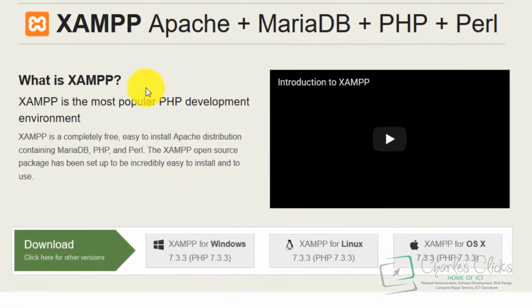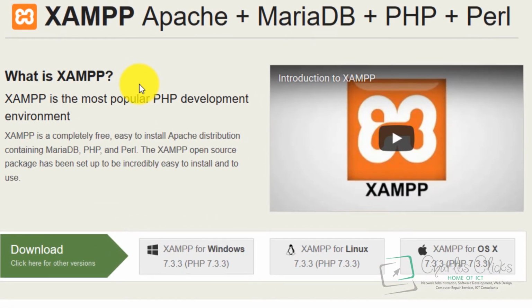What is XAMPP? XAMPP is the most popular PHP development environment. XAMPP is completely free, easy to install, Apache distribution containing MariaDB, PHP, and Perl. The XAMPP open source package has been set up to be incredibly easy to install and to use.